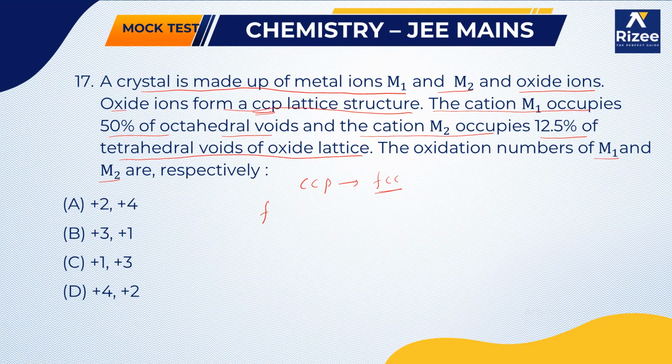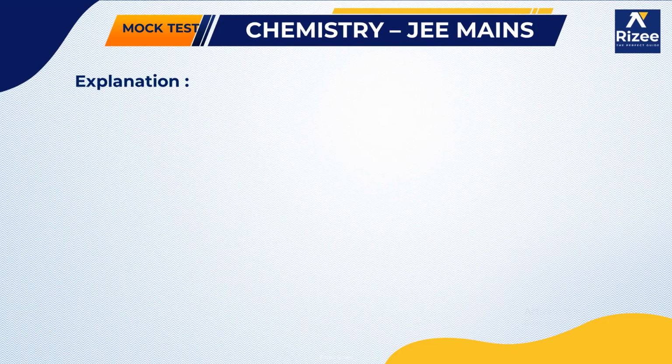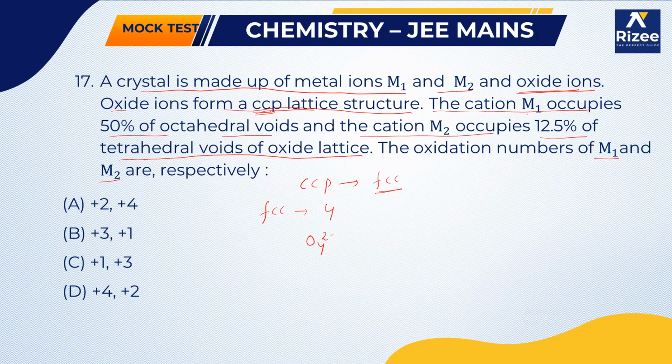In FCC or CCP, the number of atoms per unit cell is equal to 4, which means the oxide ions are 4 in number. Next, he is saying that M1 occupies 50% of the octahedral voids.